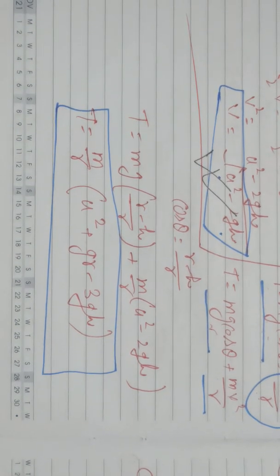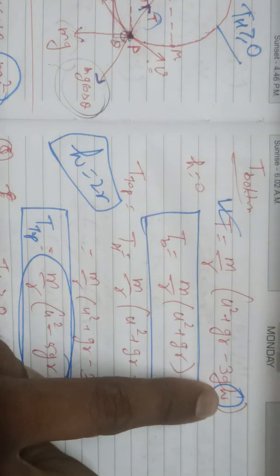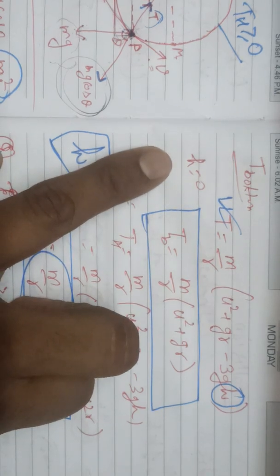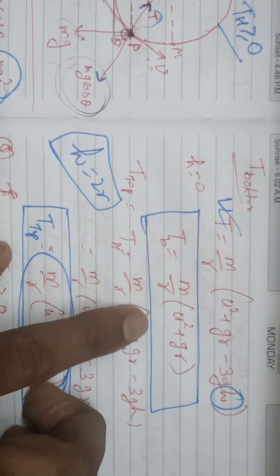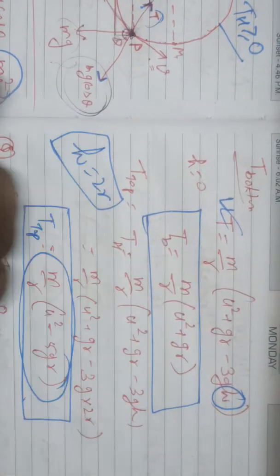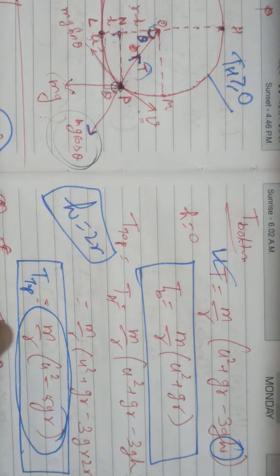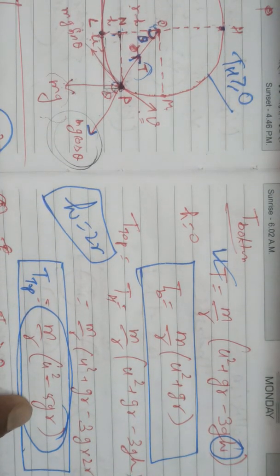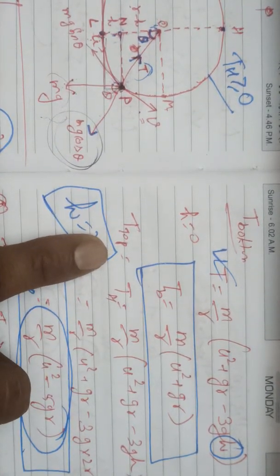Now the next question is that after this, find the tension at the bottom and the top of the circle. This is the general formula of the tension. At the bottom the height will be 0. If we put height 0 here, the tension will become m by r into (u square plus gr). At the top, height will become equal to the diameter of the circle, which will be 2r. We put that here, it will be m by r into (u square minus 5gr). So this is the tension at the bottom and the tension at the top.